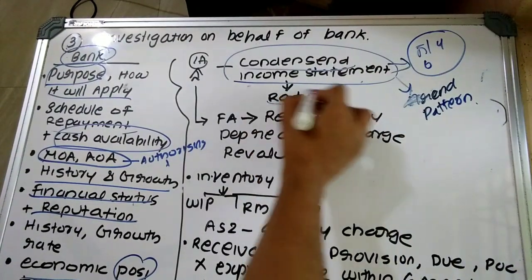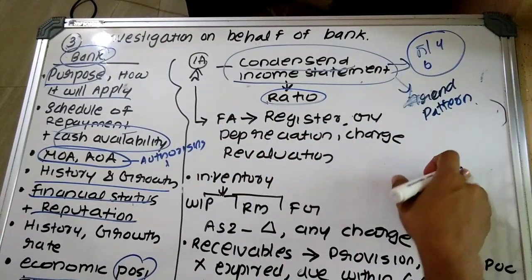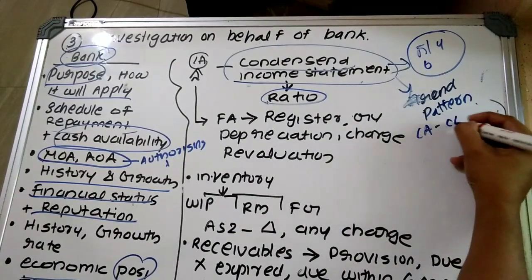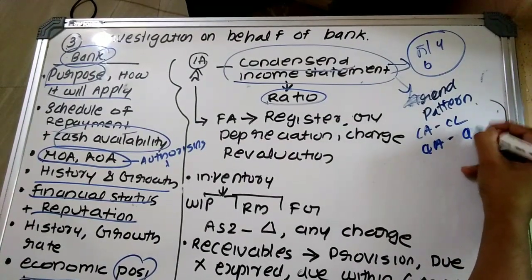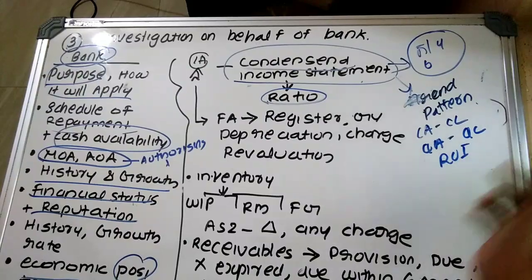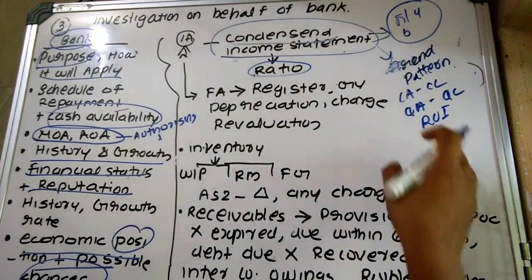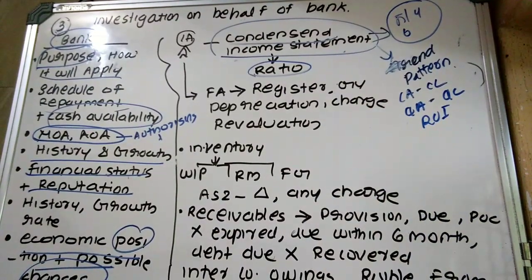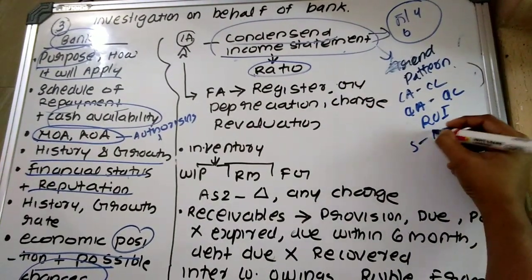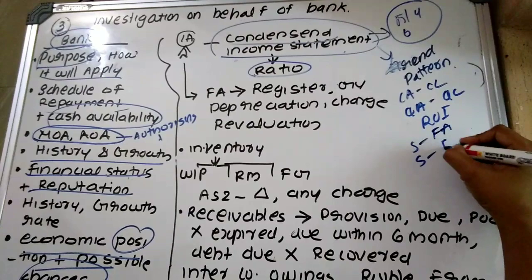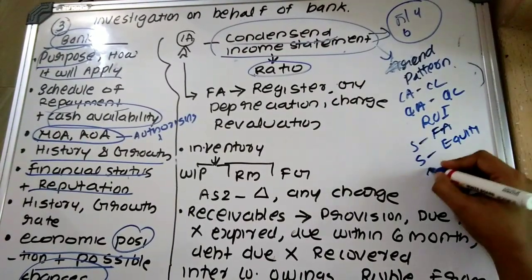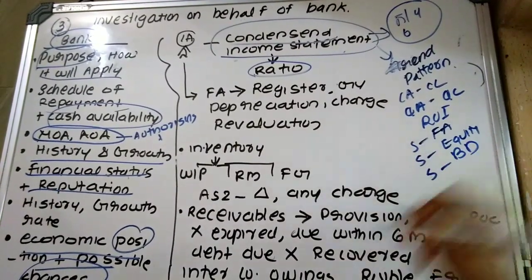Plus they are also required to compute different ratios: current asset to current liability, quick asset to quick liability, return on investment, that is, if they are making any investment, what is the expected return or the return provided by the concerned company. Then sales to fixed asset ratio, sales to equity ratio, sales to book debt ratio.